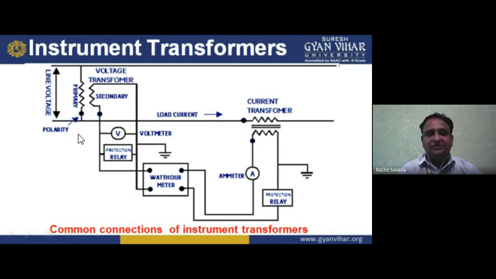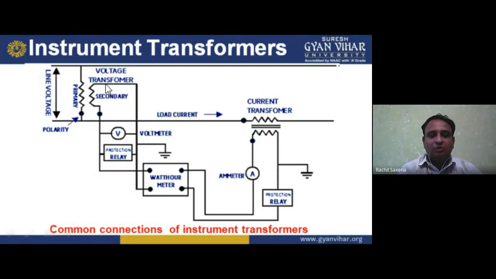Polarity is given to you like this. We can say H1, H2 and X1, X2. This is the secondary, this is the primary. We have connected the voltmeter in parallel, and then the protection relay. Then the protection relay is directly connected to the watt hour meter, because in watt hour or power measurement we need voltage. So voltage is given by the voltmeter, and we ground it for the leakage current.